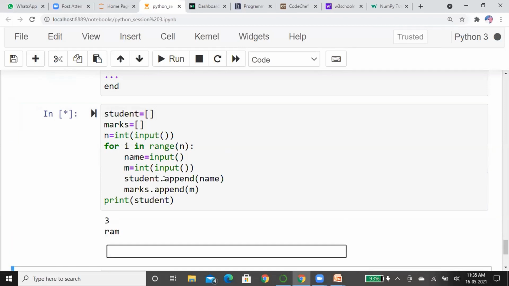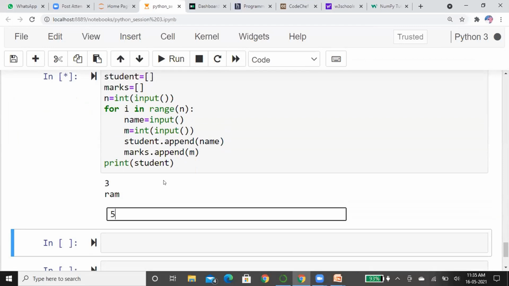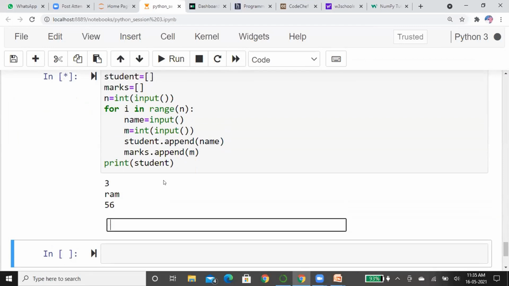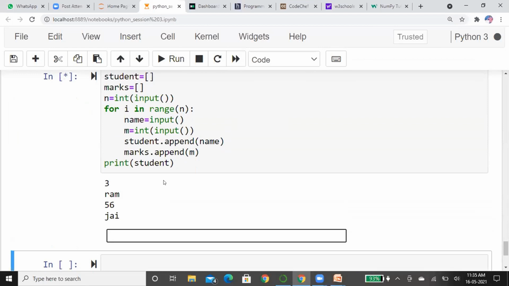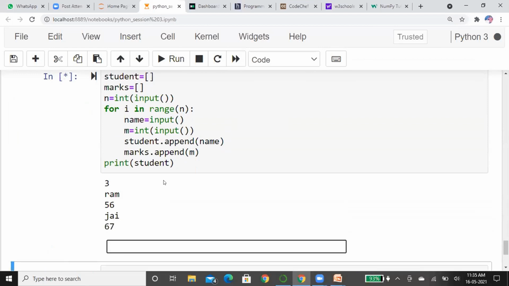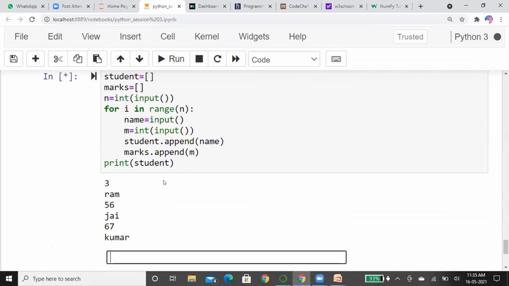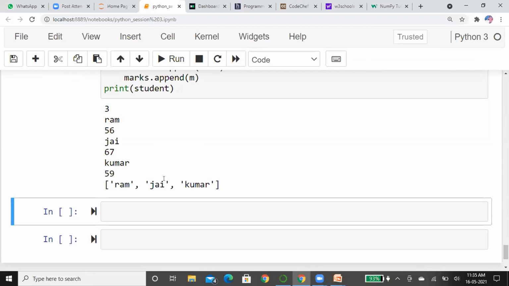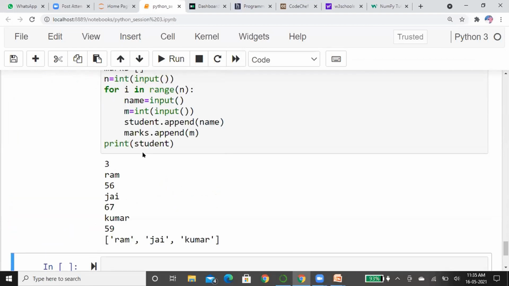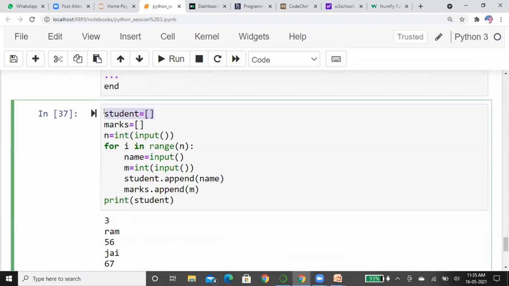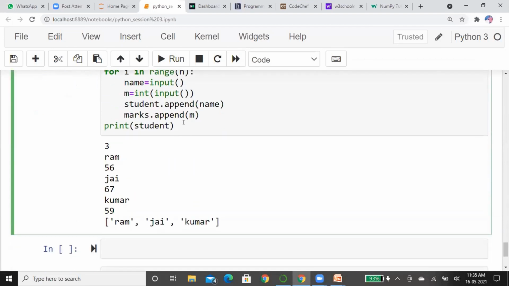Ram 56 marks. Jay 67 marks. Kumar 59 marks. See what will happen. It reads names into a list called student, and I have printed this list over here.